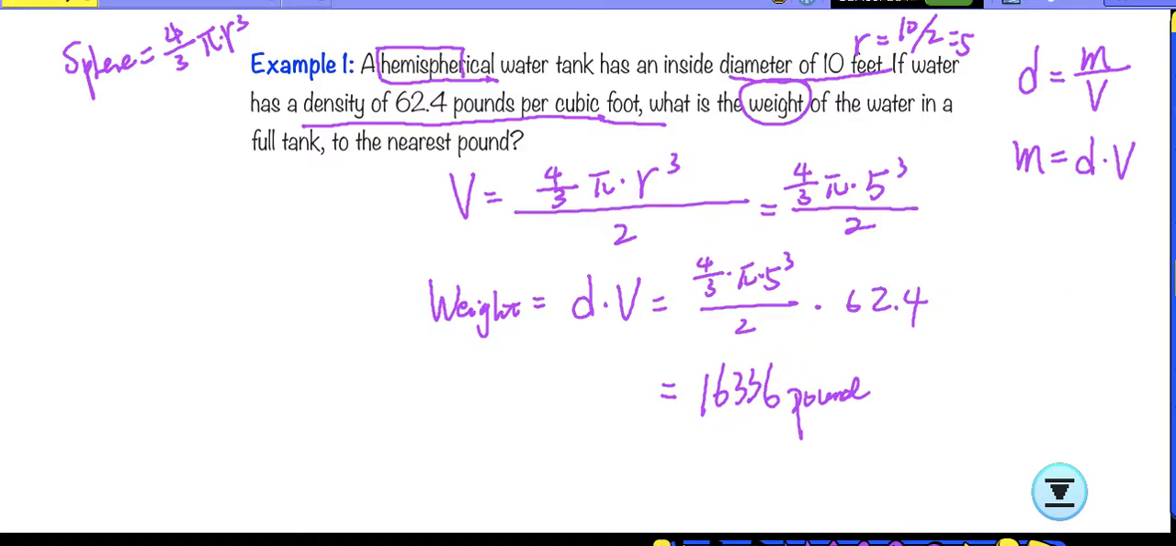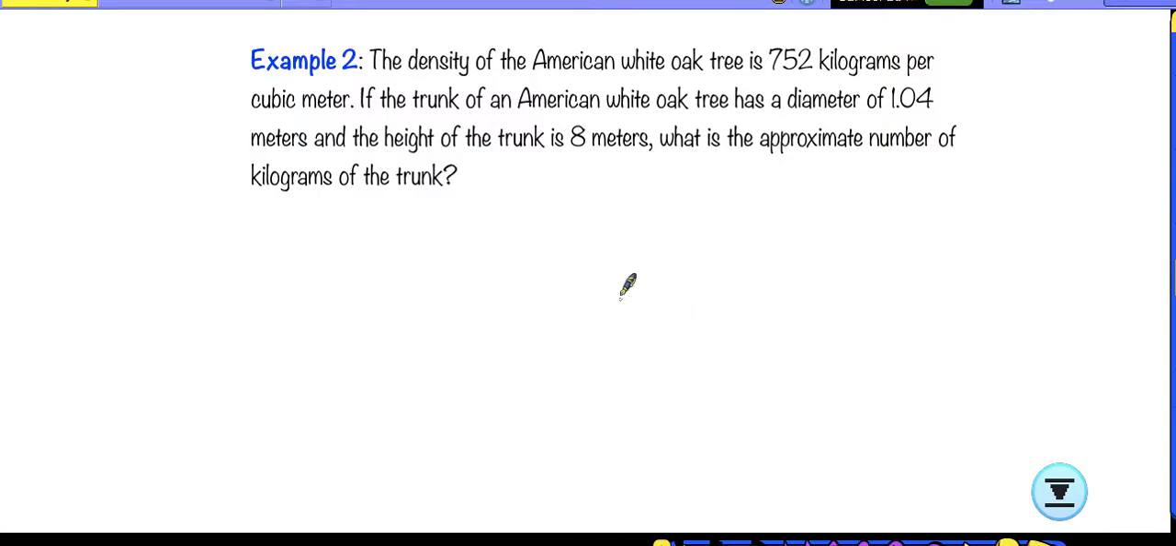Let's check the last example. The density of the American white oak tree is 750 kilogram per cubic meter. If the trunk of an American white oak tree has a diameter, again, we give a diameter, and the height, what is the approximate number of kilograms of the trunk? So even though we don't see the word weight, we know it's actually talking about the weight here.